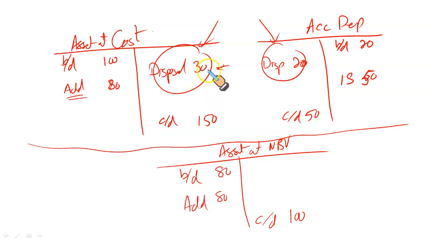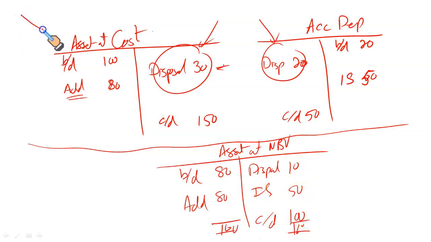The asset that was disposed had a cost of 30 and accumulated depreciation of 20. The difference between these two represents 10. This 10 will be reported here as the disposal, the net book value of the asset. This is the disposal account. And lastly, the depreciation charge for the period was 50. Now, you see, both sides agree: 80, 80, 160, and 100 and this 160 as well. So either you will be using this cost model or this net book value model.